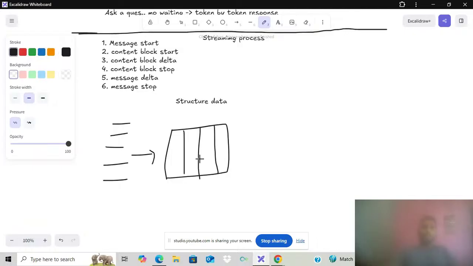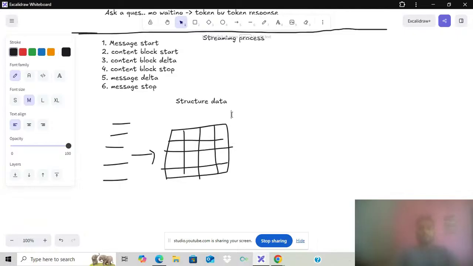Structured data will help you there. We need to convert it into JSON, so it can be a table, JSON, CSV, that kind of thing, right? So how the model converts, structured data will help you.